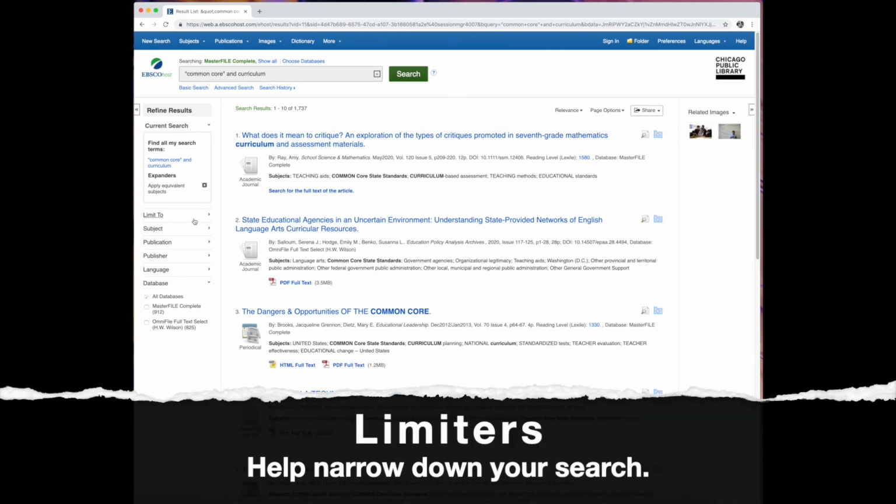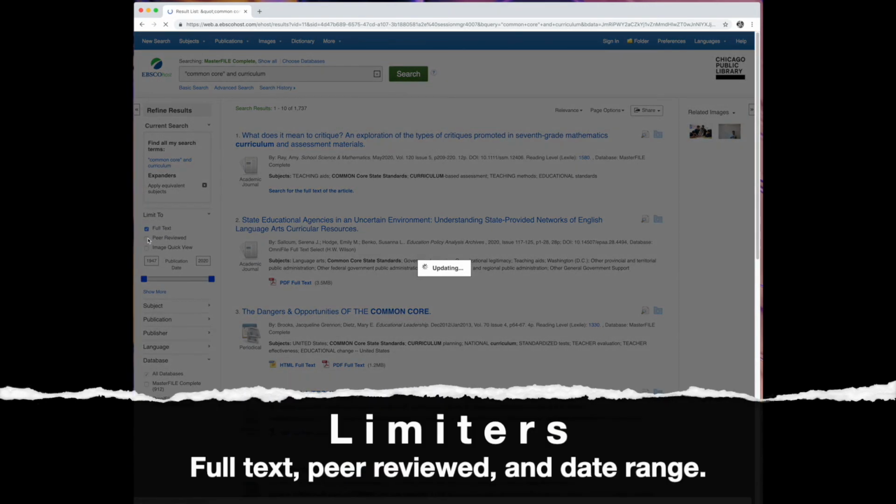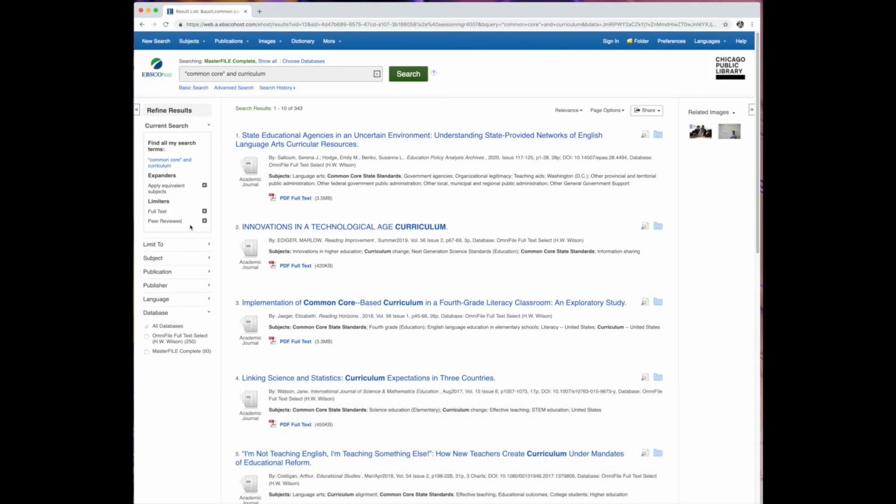But before searching, I'm going to add a few limiters that will help me get even closer to the results I want. You can find the limiters on the left toolbar. Here, I'm going to click Full Text, Peer Reviewed, and I'm going to slide this to be at 2016, meaning I'm only getting results from 2016 to 2020. By clicking on full text, I'm only going to get results for articles I can access right away, and by clicking on peer reviewed, I'm only getting those peer reviewed resources that we already talked about.